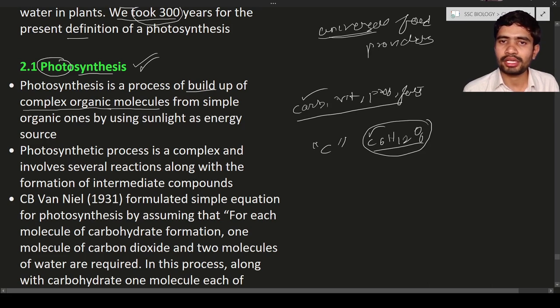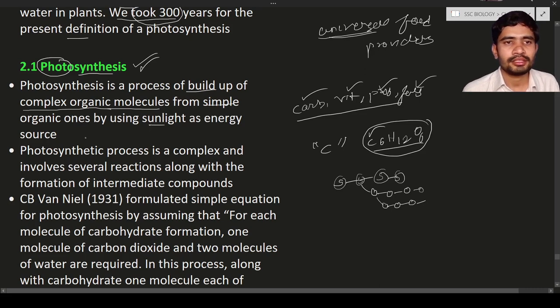Carbohydrates are organic compounds. Vitamins also have carbon. Proteins also have carbon. Fats also have carbon. So they are known as complex organic compounds. Why are they complex? Simple organic compounds or simple substances are joined together to form complex ones. These complex ones are known as complex organic compounds. So this is the reason why we say that. They are produced from simple ones by using sunlight as an energy source, etc.